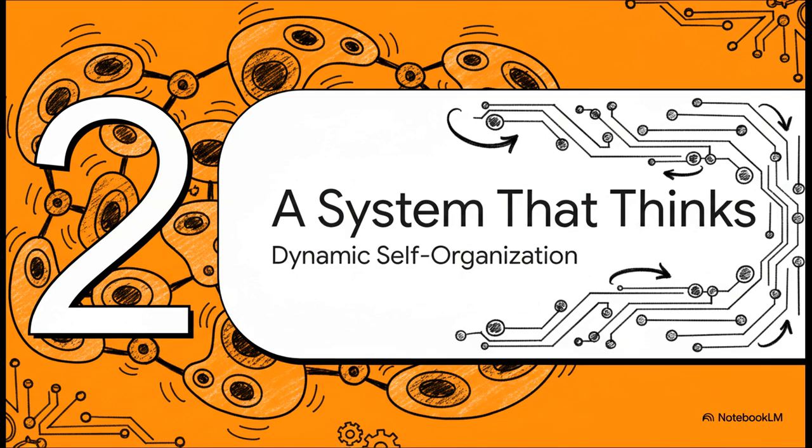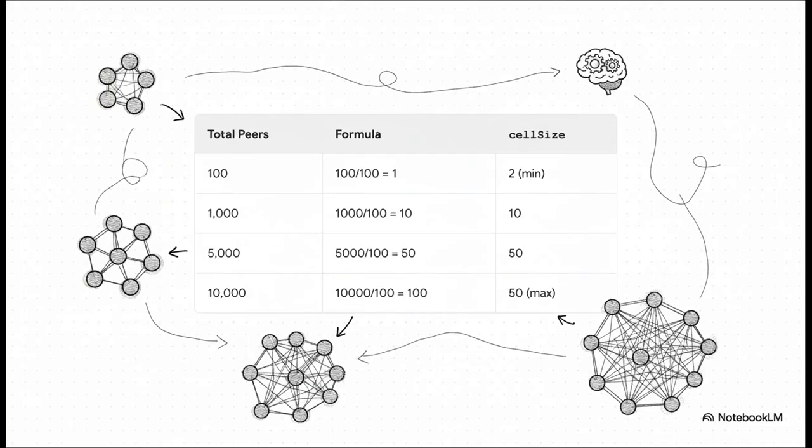This isn't just some static layout you configure once. The network is more like a living system. It is constantly monitoring its own health, adapting and optimizing its structure, all in real time. For example, the system automatically figures out the best cell size.